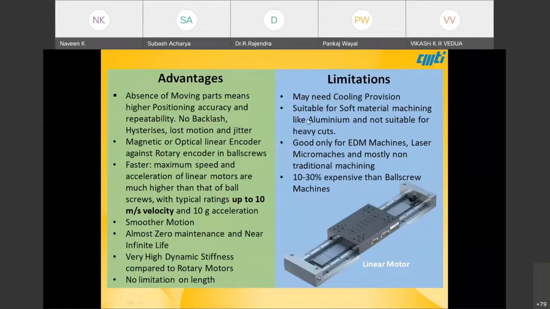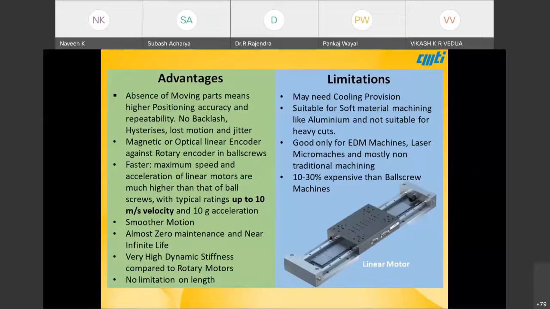It is also suitable only for soft metal machining, because if you compare directly with ball screws, it doesn't have the capability to machine steel and the like with higher depths of cut. So you can use it for higher speeds, or maybe for softer materials. That is the reason why it cannot entirely replace ball screw feed drives.